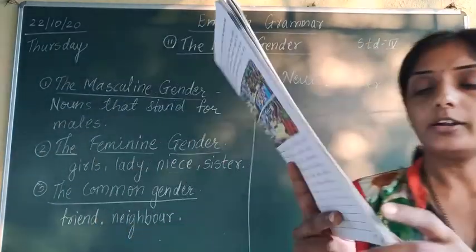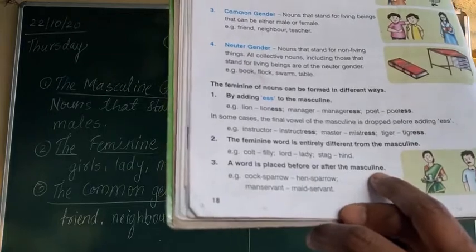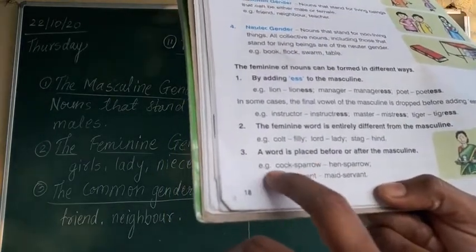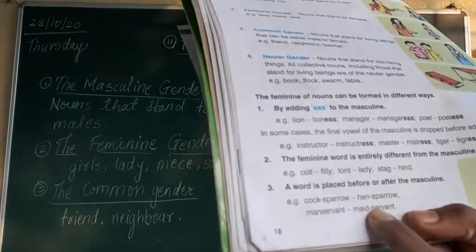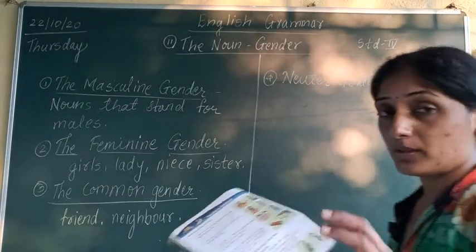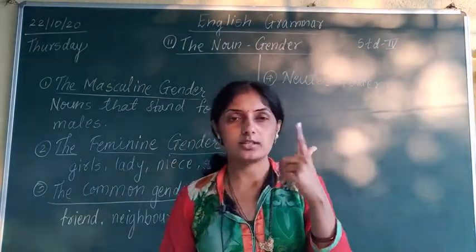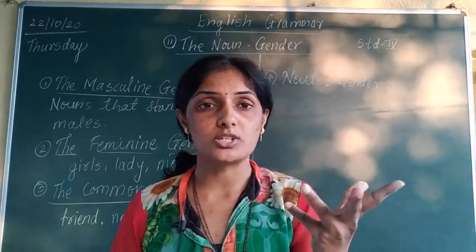Next one, here it is told that a word is placed before or after the masculine gender. Okay, now cock sparrow, instead of cock what is written? Hen sparrow. Manservant, maidservant. So in this way we have studied how many genders? We have studied 4 genders. First one is masculine gender, second one is feminine gender, third one is common gender, fourth one is neuter gender.